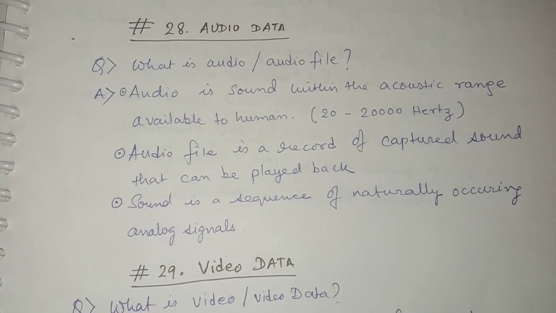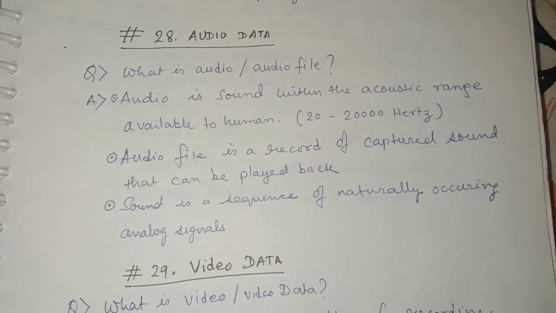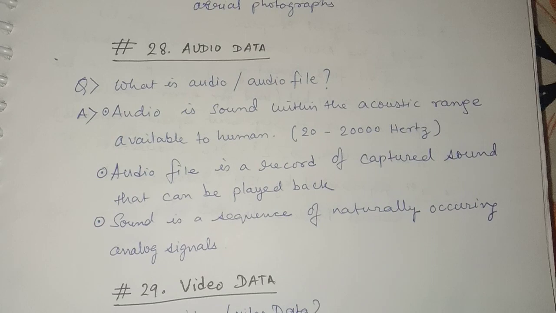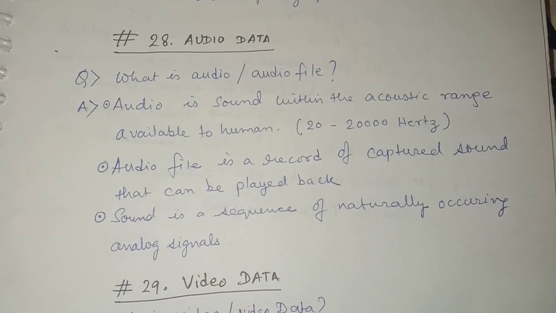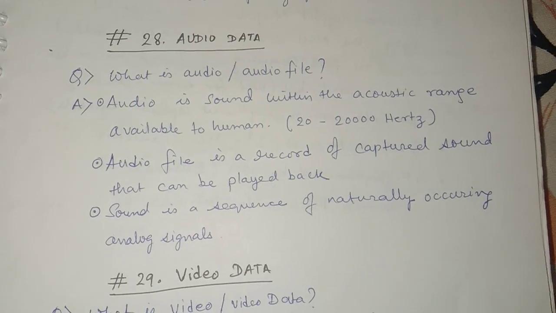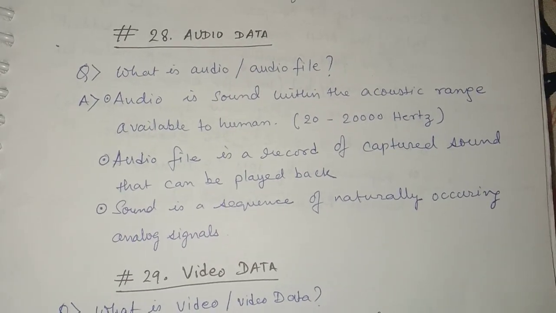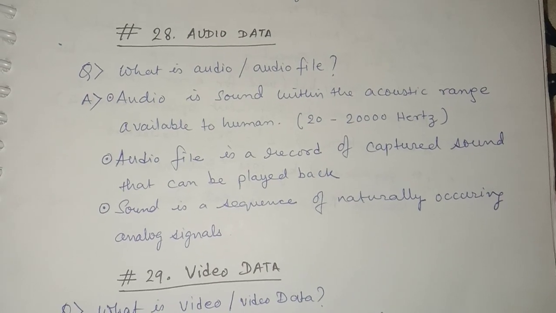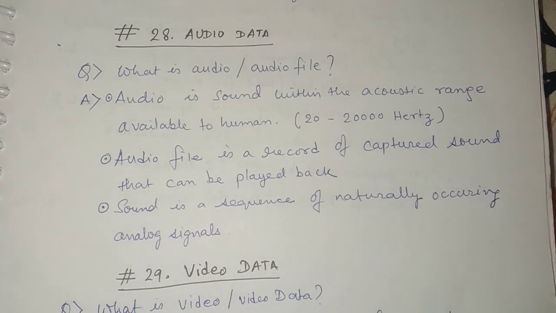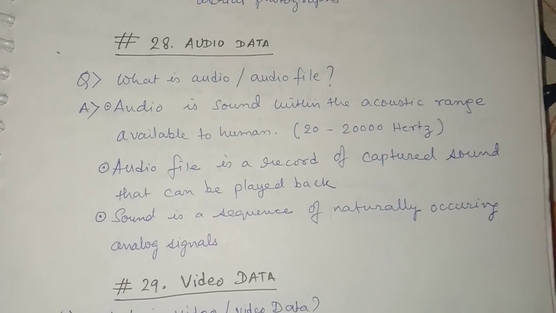Then coming towards audio data or audio file. What is an audio file or audio data? Audio is sound within the acoustic range available to humans, and that is 20 to 20,000 hertz. An audio file is a record of captured sound that can be played back. The sound is a sequence of naturally occurring analog signals.